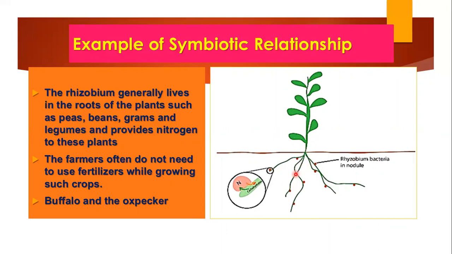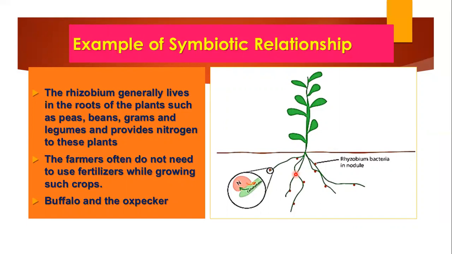So we have discussed four modes of nutrition. One is parasitic, in which the host plant is on the losing side because it is not benefited, while the parasite takes in nutrients from the host plant and is the only one benefited. Another is insectivorous, where plants, to fulfill their needs of nitrogen, take in insects.